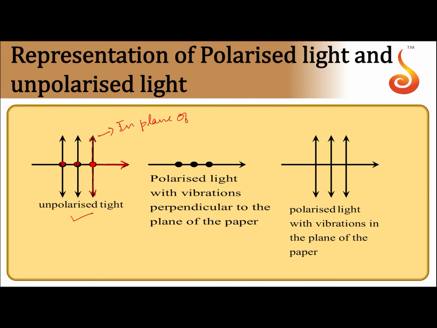If both dots and arrows are present, then it is unpolarized light. When you get plane polarized light, either only dots are present as in this diagram or only arrows are present. If both are present, it is unpolarized light. If at some points there are dots, at some points there are arrows, or some dots are missing in this representation, if it is like this, so only one dot is there, two dots are missing, then this represents partially polarized light.